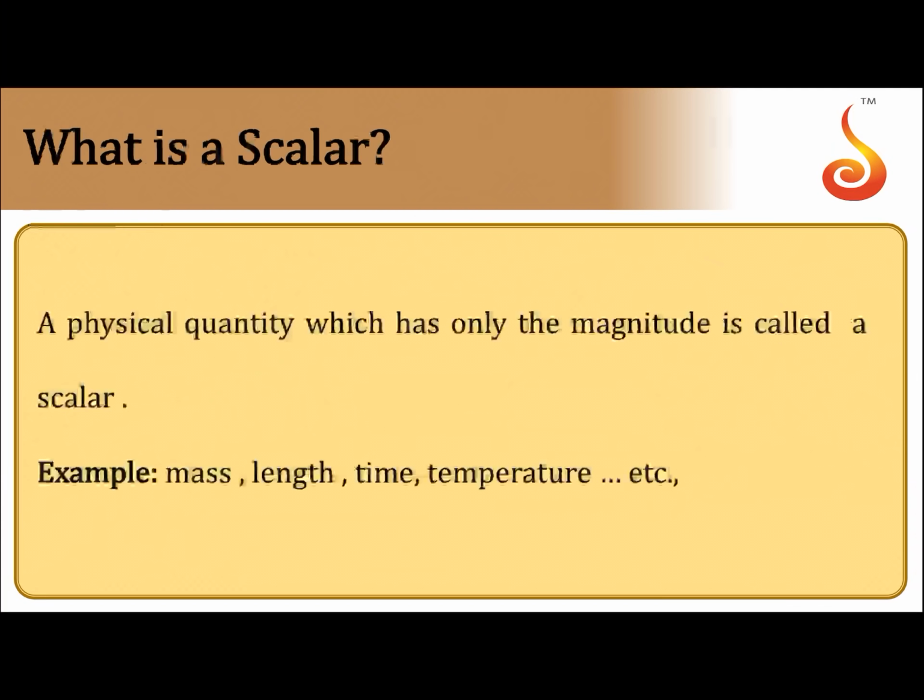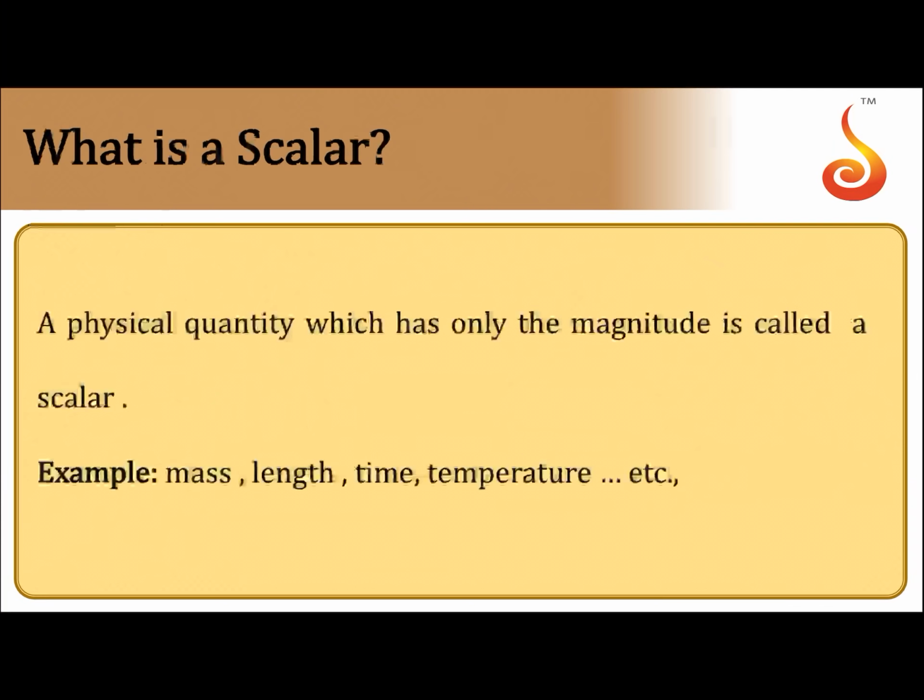Time has units, length has units, but each quantity doesn't have any direction. The direction is not specified here. So, a physical quantity which has only the magnitude is called a scalar.